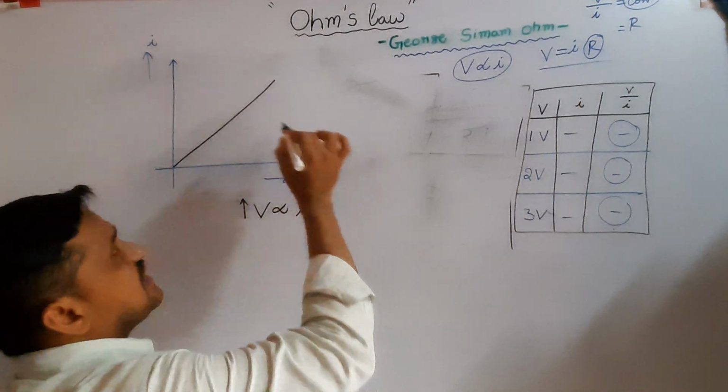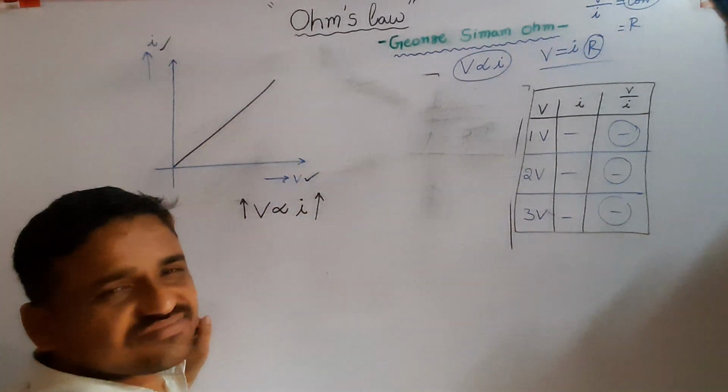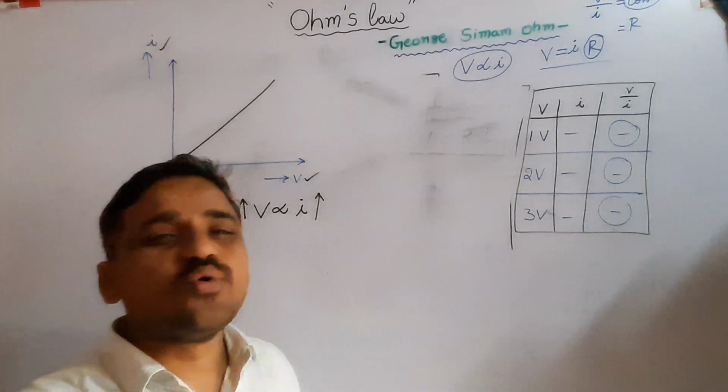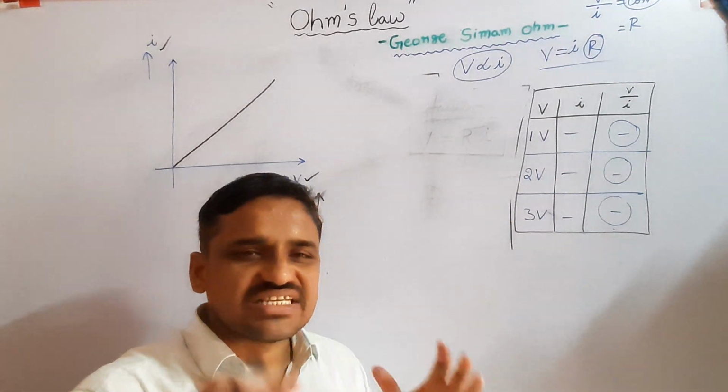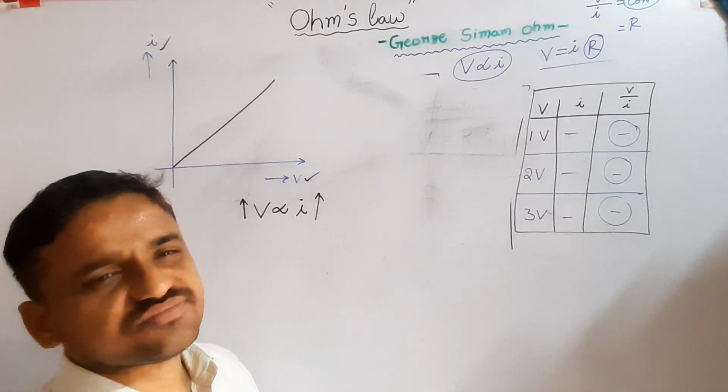If the graph between voltage and current is linear, the substance is called an ohmic substance. Such a substance obeys Ohm's law.